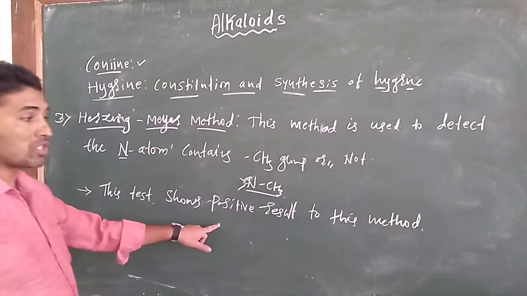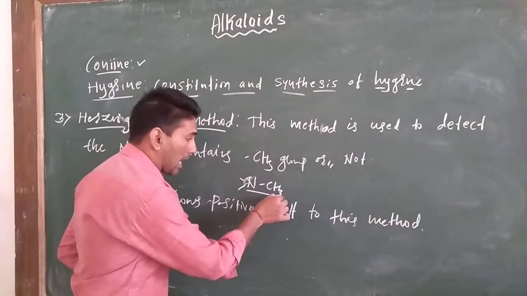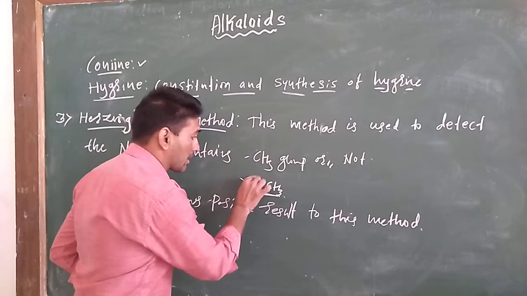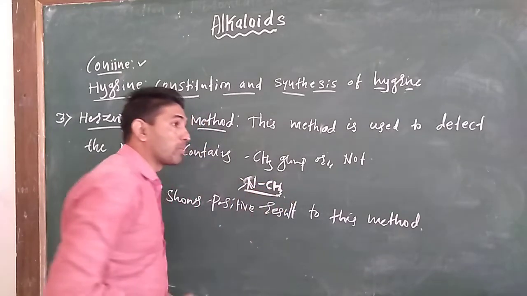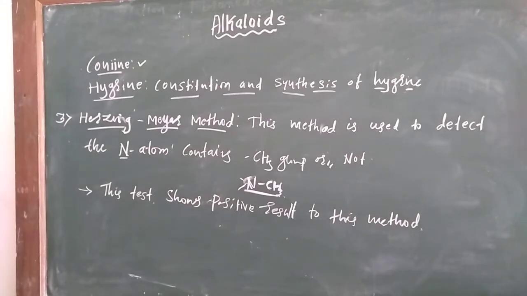When it shows a positive result towards this method, it indicates that hygrine contains one NCH3 group.